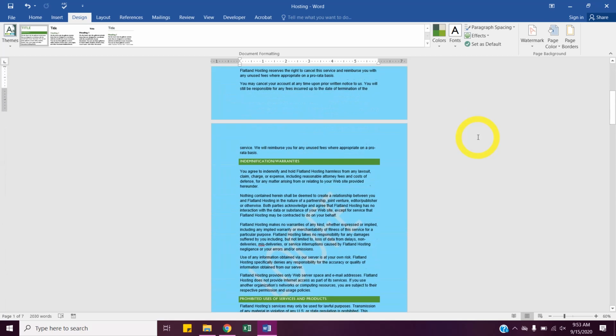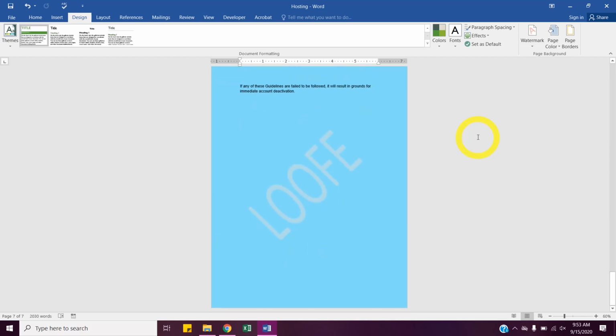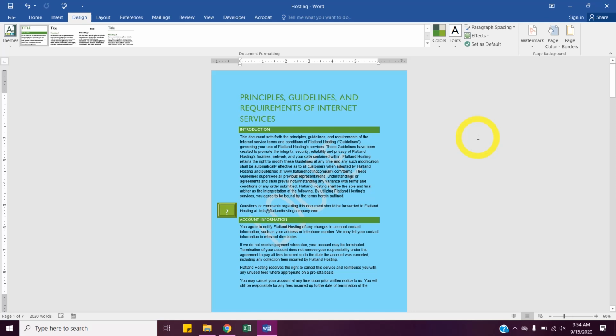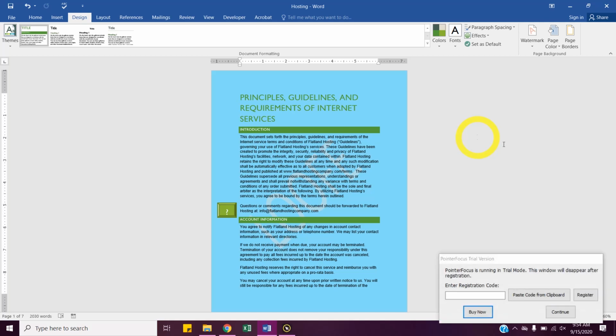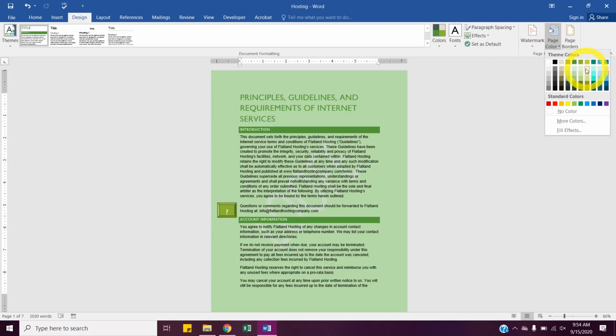One thing to remember with page color though: if you were to print white paper on a color printer, that's a lot of blue that's going to get used up. So it's nice for this, or if you're sharing things only to be used on a computer, it helps things pop. But if you're going to print, maybe just find different color paper and print it on that versus using all of your ink, because I can tell you ink is not cheap. You don't want to have to buy a lot. I'm going to change my page color because that blue and green looks terrible.